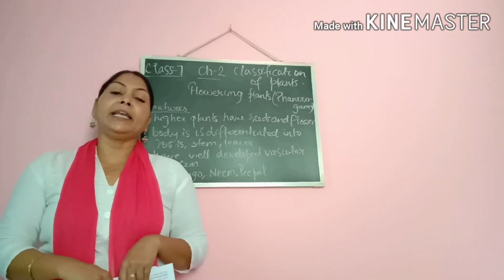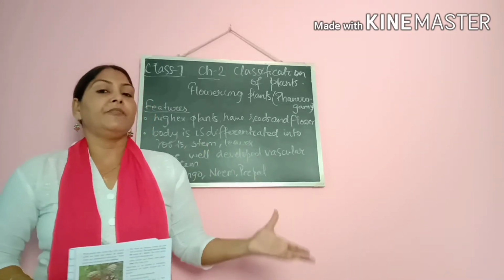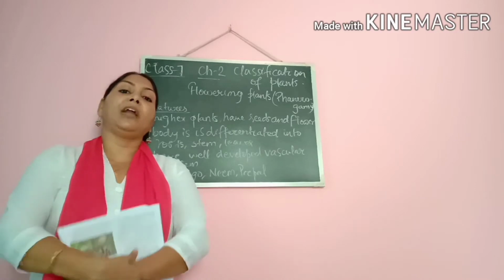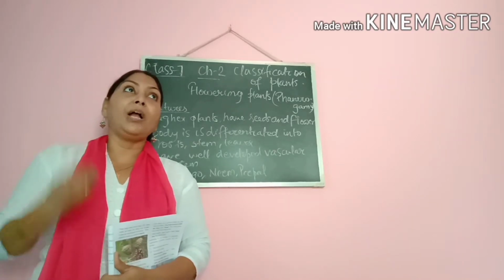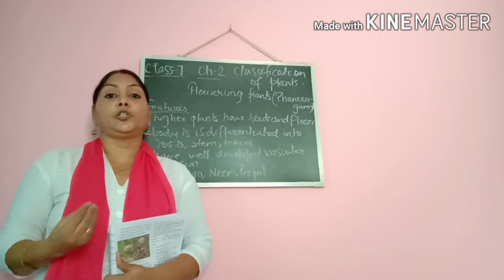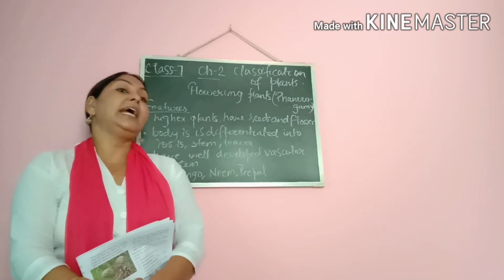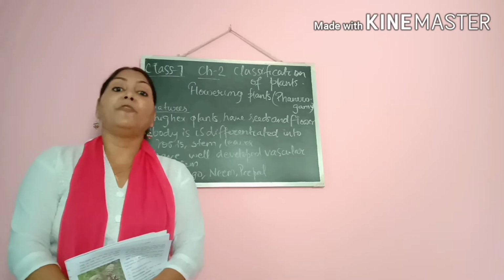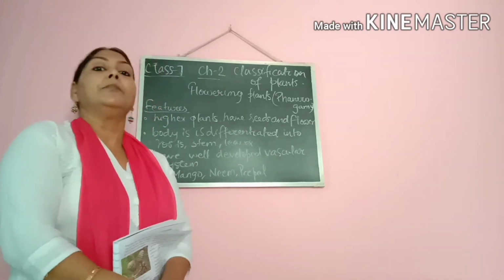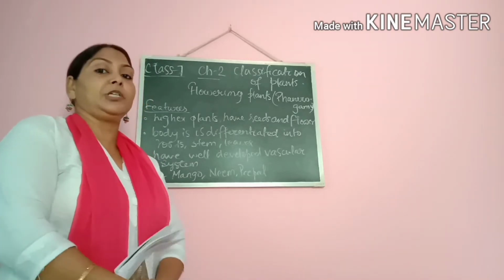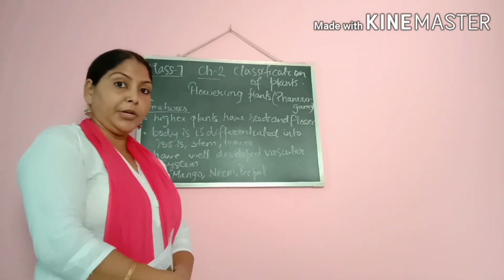Fine. Then another feature of phanerogames, that is flowering plants, is they have very well developed conducting tissues. That is, they have a well developed vascular system, which helps them to transport the prepared material, also the raw material, in the body of the plants.